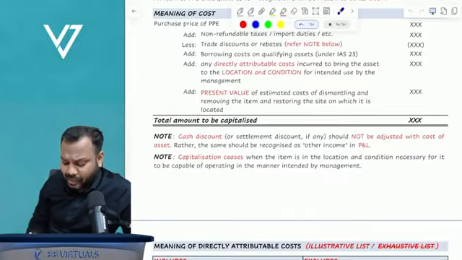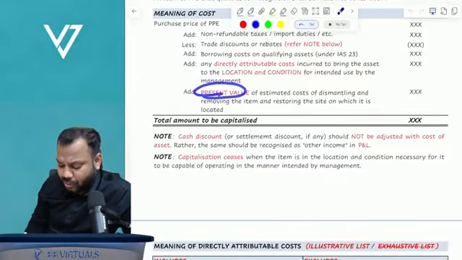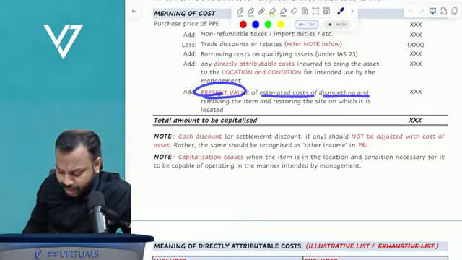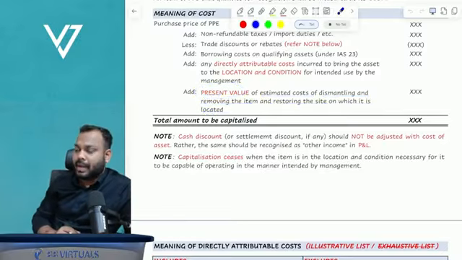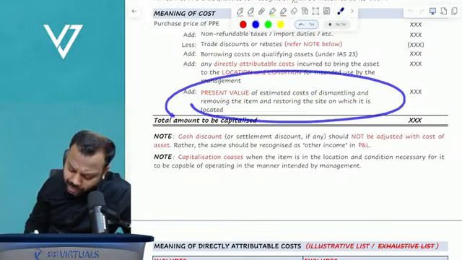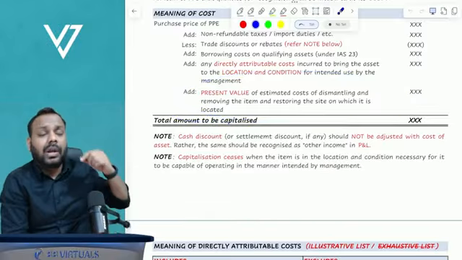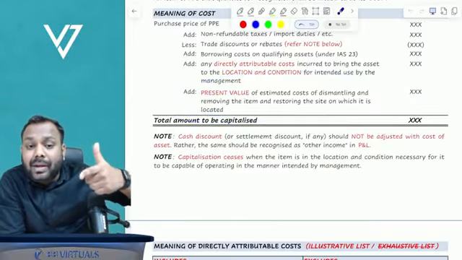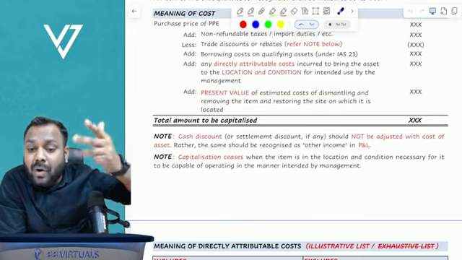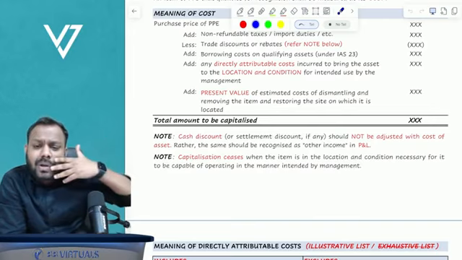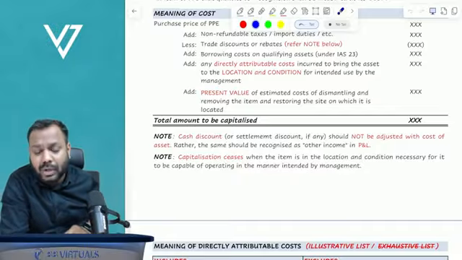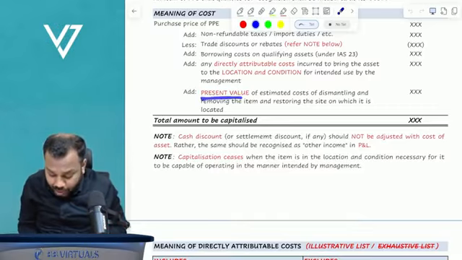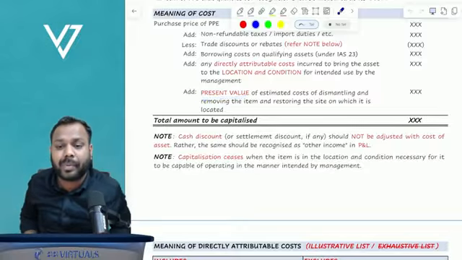Now the last one is the present value of estimated cost of dismantling, removing the item or restoring the site on which it is located. Now understand the meaning of this one. It is talking about present value of estimated decommissioning, removal or restoration costs. Now, why present value? Because they are not incurred on the date of purchase.